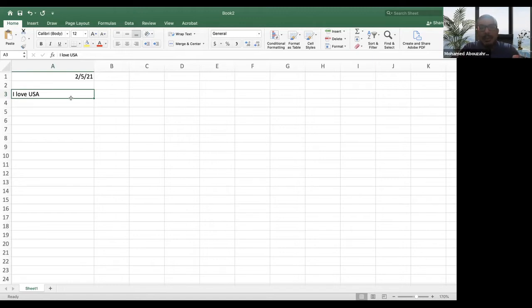There is no built-in logic into the computer to cut a sentence into words, right? Also, if you look at this data, you are a human being. So by looking at this sentence, you can say that I here is the subject, love is the verb, and USA is the object, and USA is the name of a country, right?